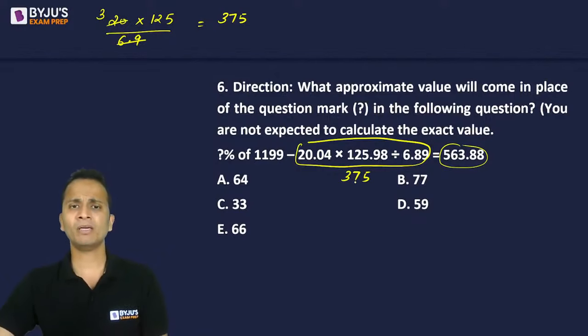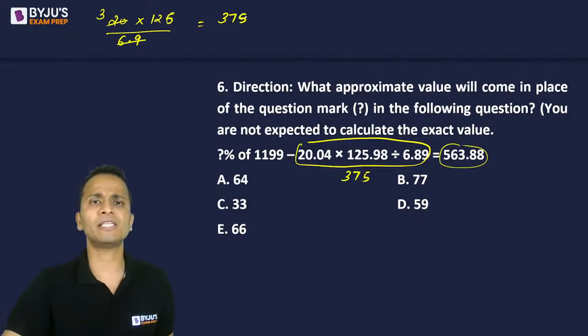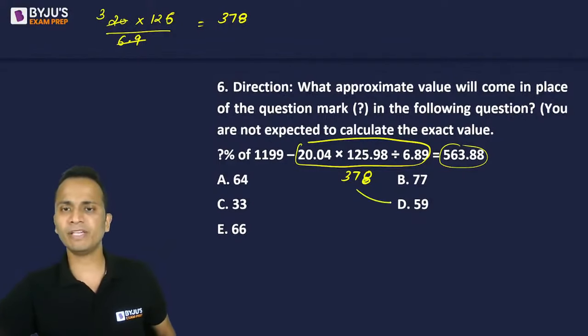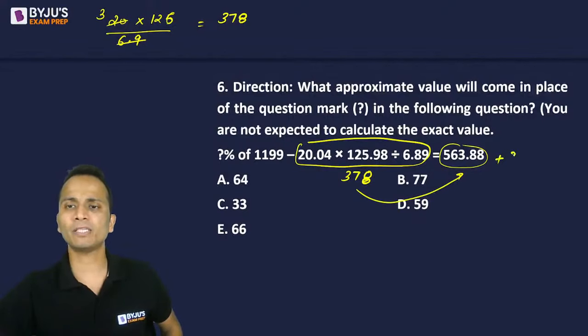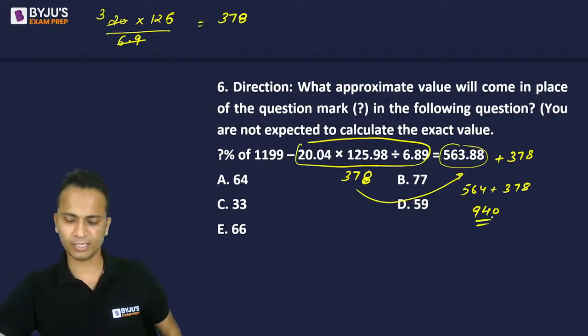Approximate value again. The value should be slightly more than 375 because I considered 125 instead of 125.98, or 126. So I could have considered 126, and then here 378 would come. So let's do it as 378. Now 378 will go on the right hand side, will be added, so 564 approximately plus 378. So this will be 800, 900 and 40, around 940 this value will come, right?